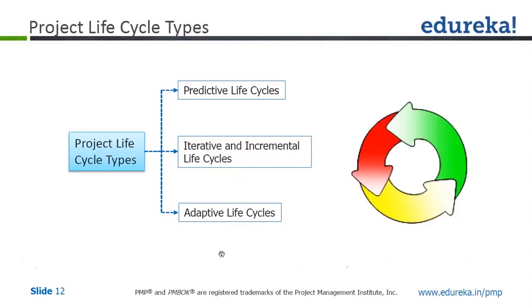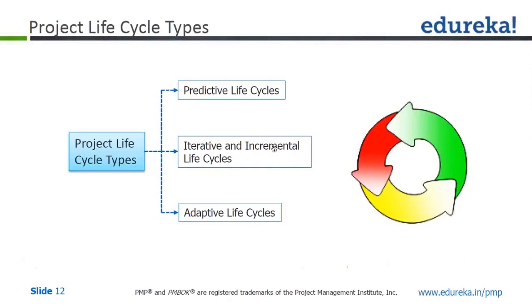essentially predictive life cycle, we'll see the example in a coming slide, is used when you have the industry standard and practice already in place. You have sufficient knowledge of that industry and that kind of product in place. So the scope is very clear, and all that time you use the predictive life cycle. Iterative and incremental life cycles are usually used for the complex projects, and hence they